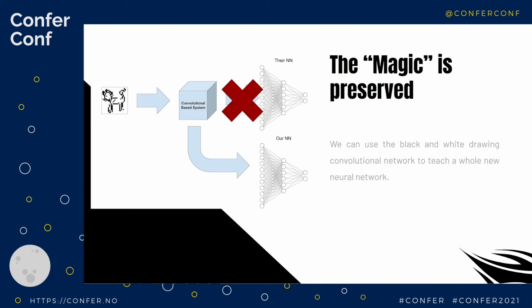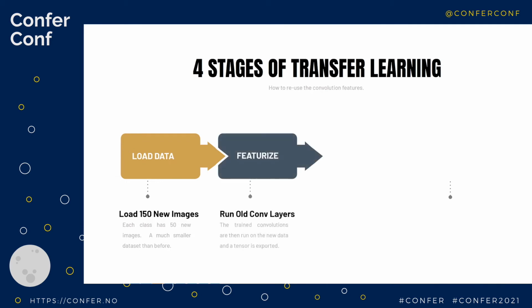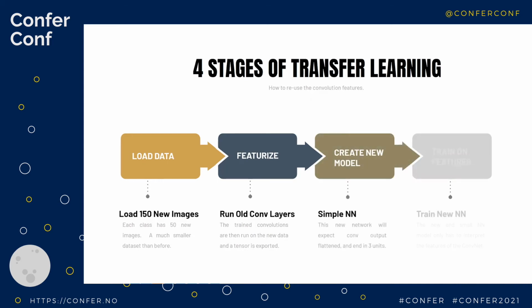So the way that that looks is we are going to load 150 new images. So I have 50 of each. And then we're going to use the original convolution to get the features. This is the old convolutional. And then what that was about to put into a neural network, we are going to put into our new one. And then we're going to train based on those new features.